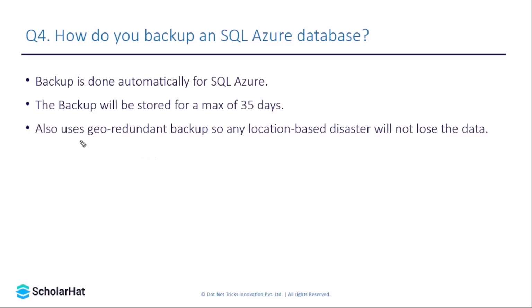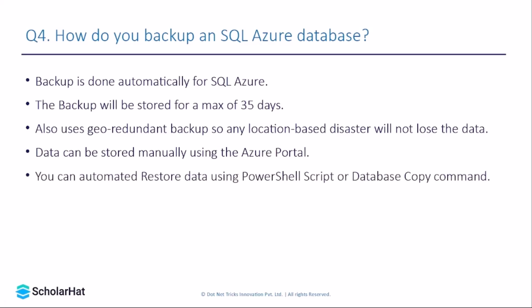As we discussed, in SQL Azure data is replicated across multiple geographies, and it also enables a geo-redundant backup strategy, which simply means that a copy of your backup is kept in a different location, and in case of data center failure, the data will not be lost and you will be able to serve your customer. Now it can be restored manually using the Azure portal, or automatically with a PowerShell script or a database copy command.